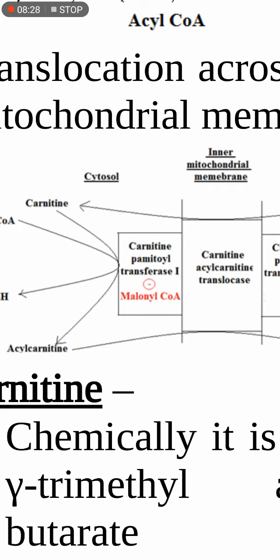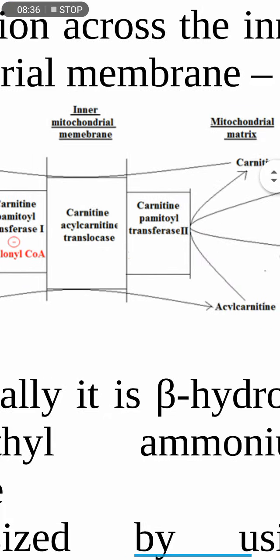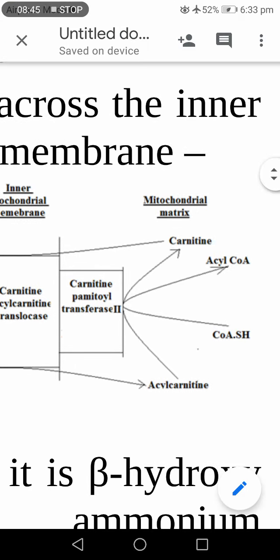Then by the enzyme acyl carnitine translocase, acyl carnitine is transferred from the cytosol to the mitochondrial matrix. In the mitochondrial matrix, acyl carnitine releases the carnitine molecule and forms acyl CoA by the enzyme carnitine palmitoyl transferase 2.